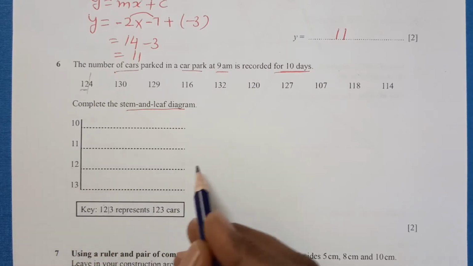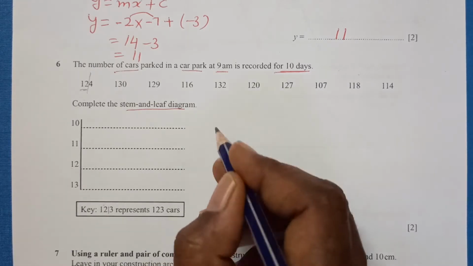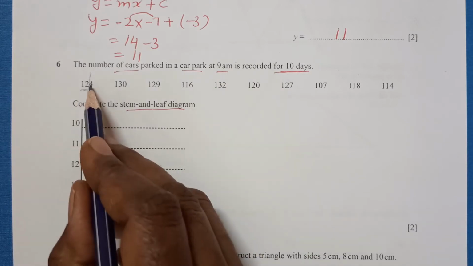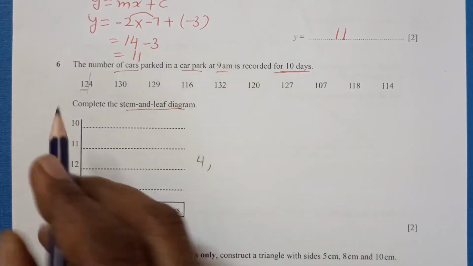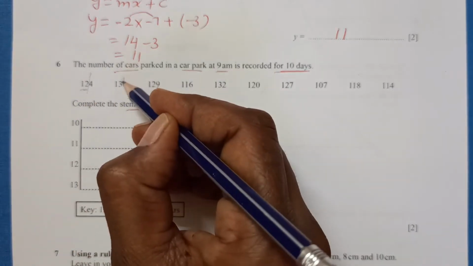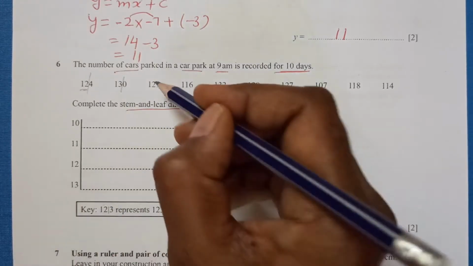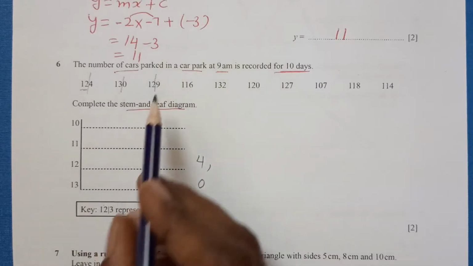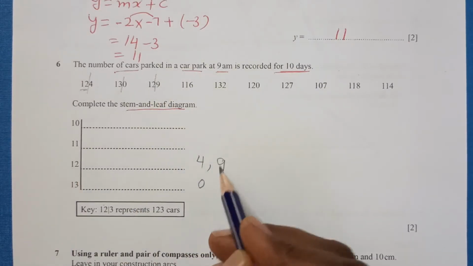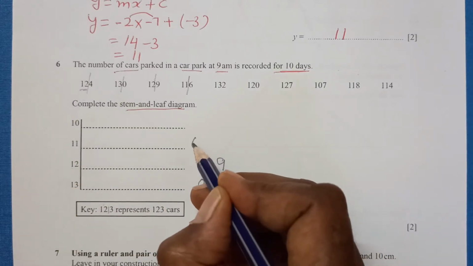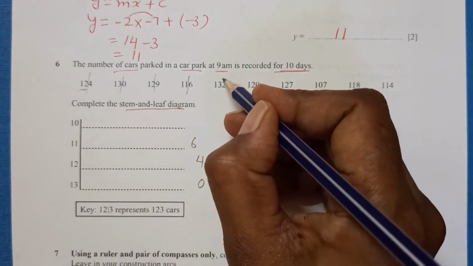124. So let me write down here on the side, because order matters. We are going to write them in order. So 4 will come here. Then after that 130, that is 13 and 0, it will come here. Then 129, that is 12 and 9, 9 will go here, and here is 116, it is here in the 11th column.